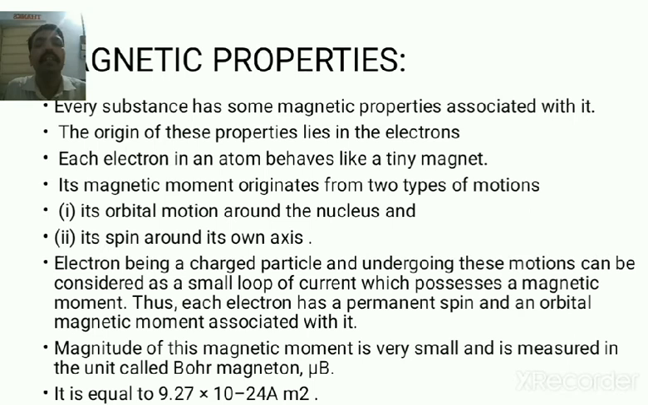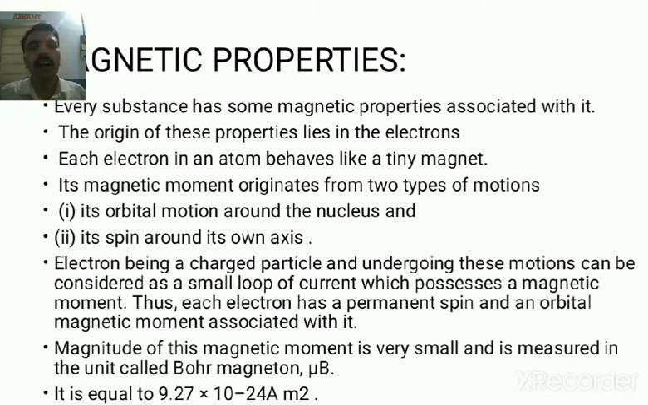Hello, good morning student. Today we will discuss the last topic of the solid state, magnetic properties of the solid. Every substance has some magnetic property associated with it. The origin of this property lies in the electron. Each electron in an atom behaves like a tiny magnet. Magnetic moment of the electron originates from two types of motion.